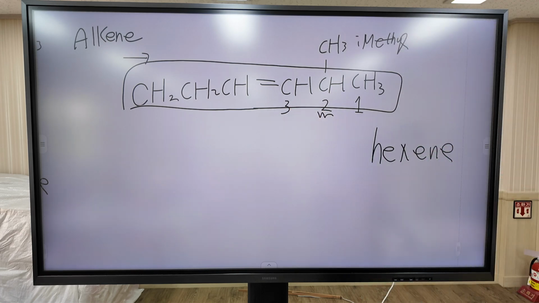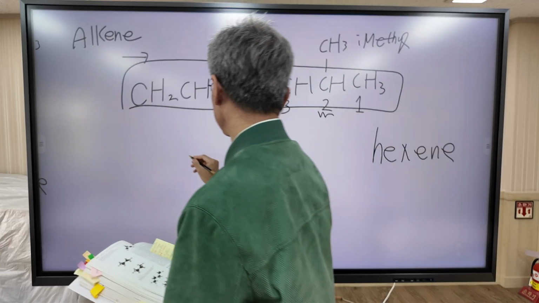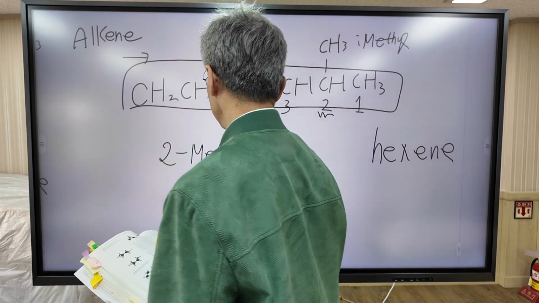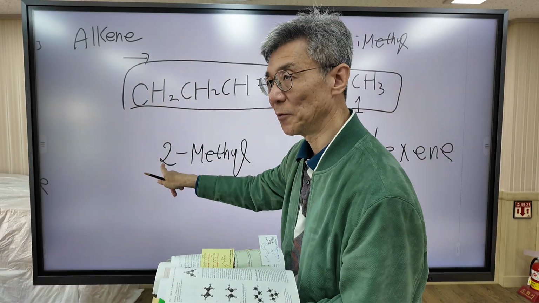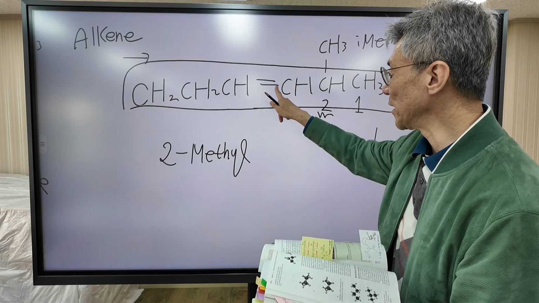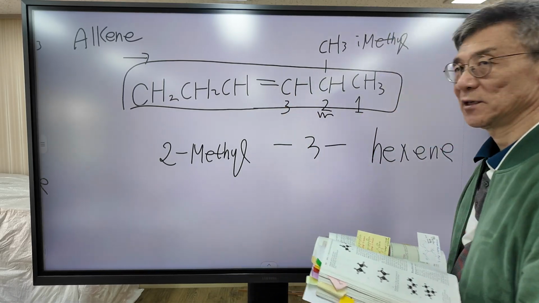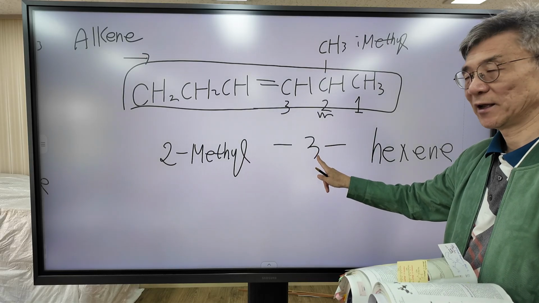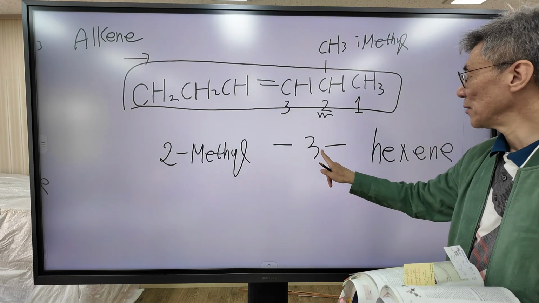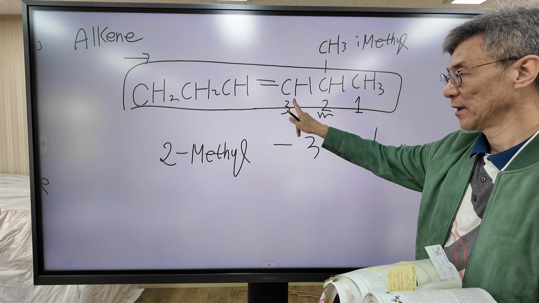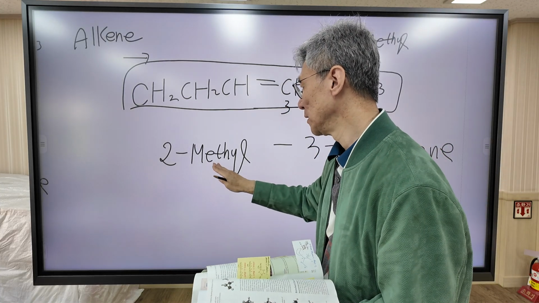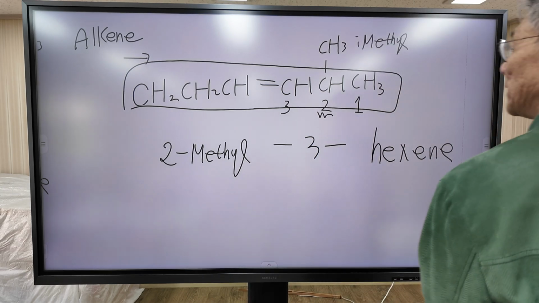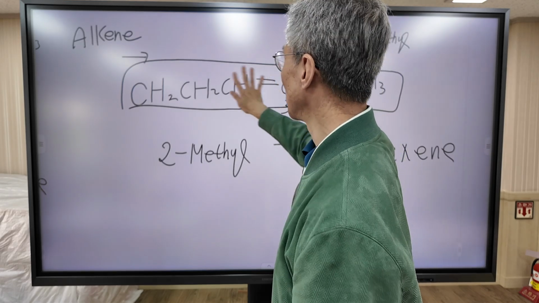So the name of this compound is that. The methyl group is attached to carbon number 2, and the double bond starts at 3. So 3-hexene means that the double bond starts at 3. The 3-hexene means that the carbon double bond starts at 3. 2-methyl means that the methyl group is attached to carbon number 2. Now this double bond shifted to the left.